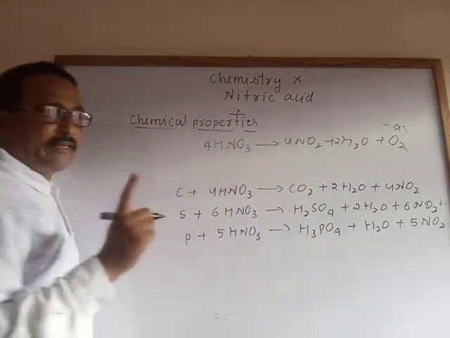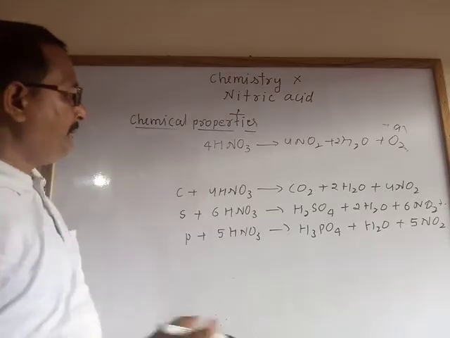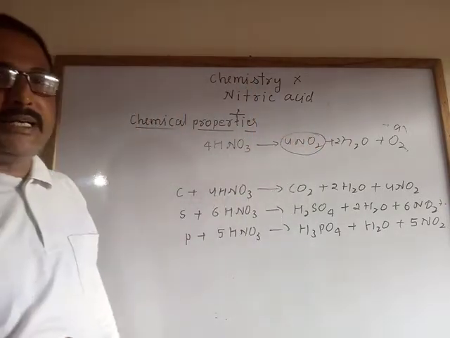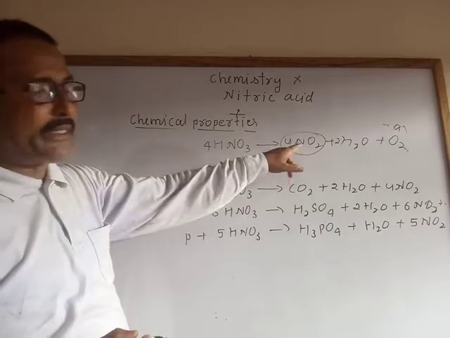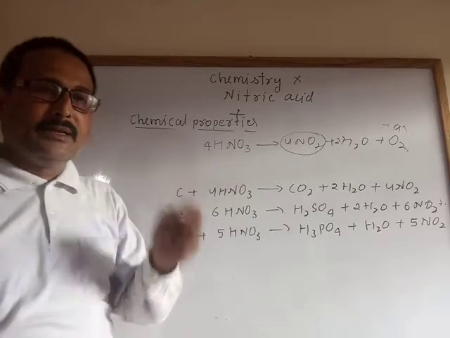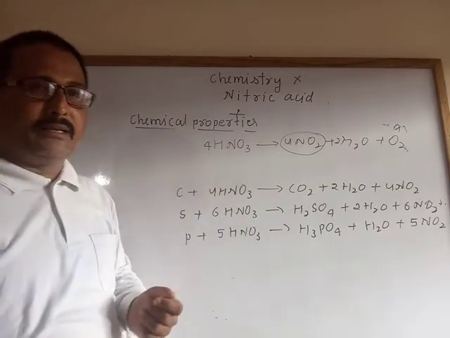You know that nitric acid prepared in the lab is yellowish in color because it contains dissolved nitrogen dioxide gas. Due to the presence of this gas, the color of nitric acid prepared in the lab is yellowish.